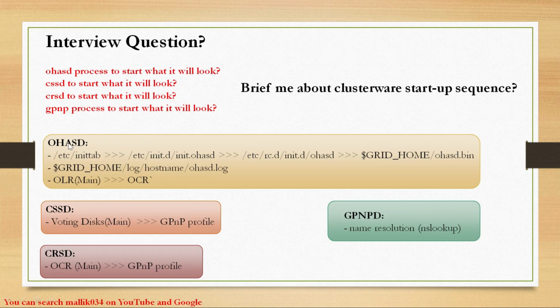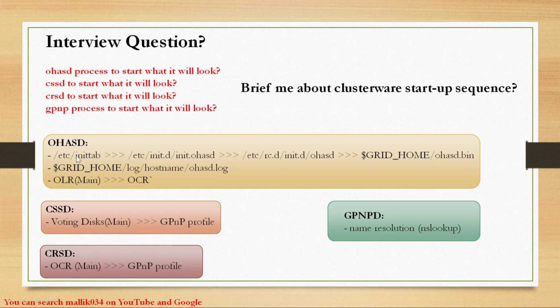And for the OHASD process to start, internally it again depends upon the OLR. OLR is the main thing. If the OLR is not found on that node, or the OLR is corrupted or deleted by somebody, this OHASD process will not start. You have to restore your OLR, and only then will your OHASD process start. Along with that, this OHASD process again depends upon the OCR, but that is a later part. But initially, for the daemon to start, OLR is the main thing.